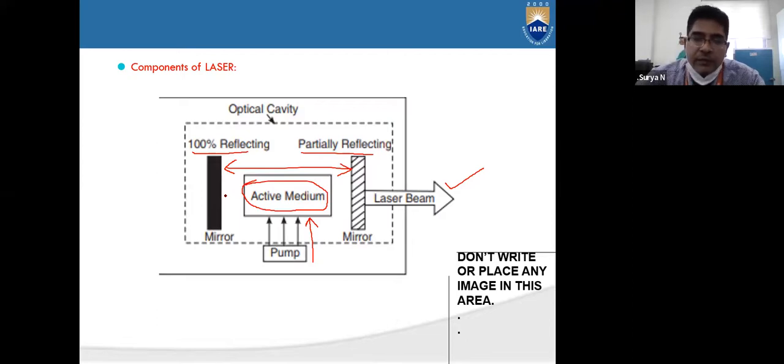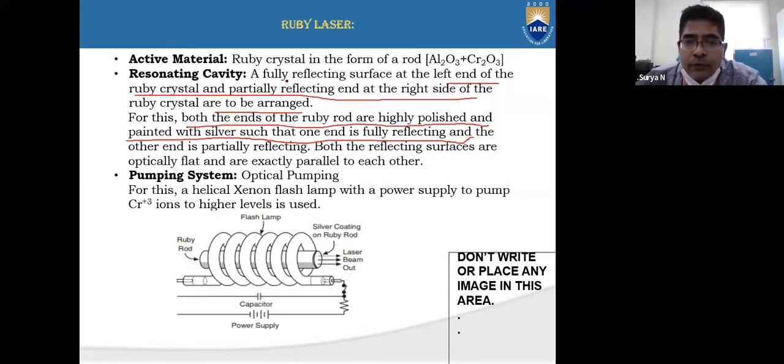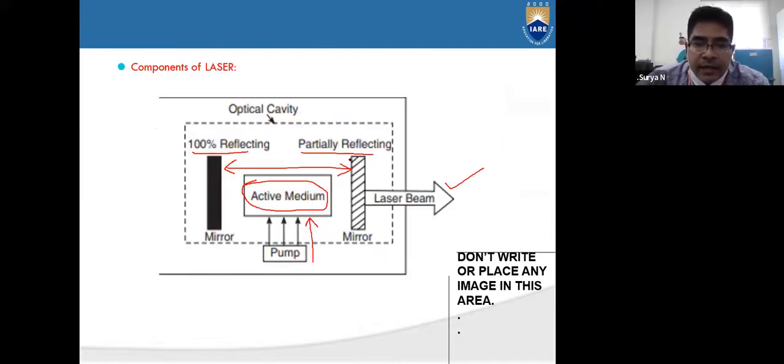See here, if you can see, this is partially reflecting and this is 100% reflecting. That is what we are telling: a fully reflecting surface at the left end of the ruby crystal and a partially reflecting end at the right end of the ruby crystal are to be arranged. Here it is the left side and here it is the right side.